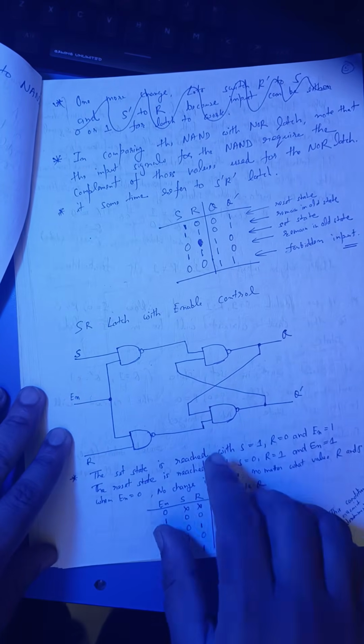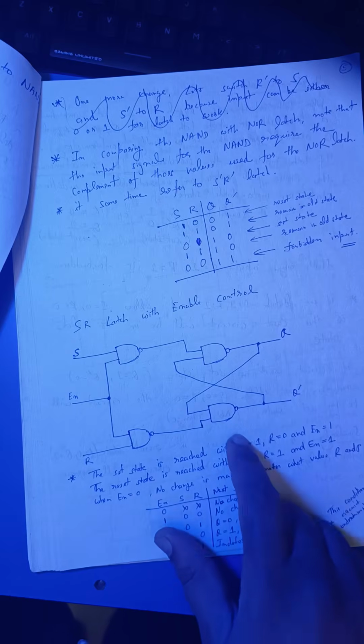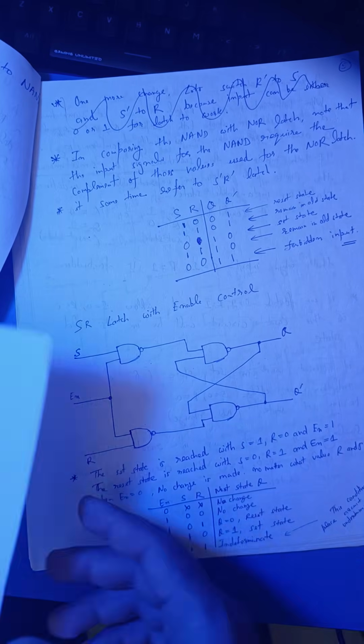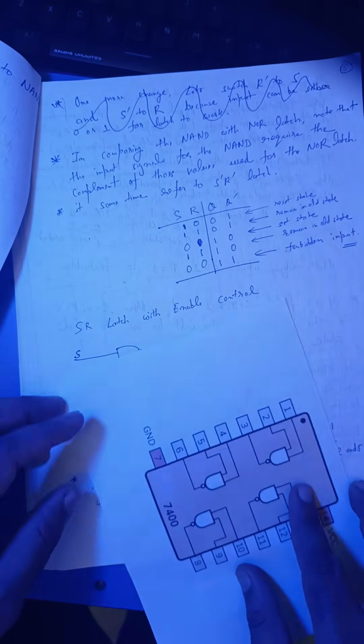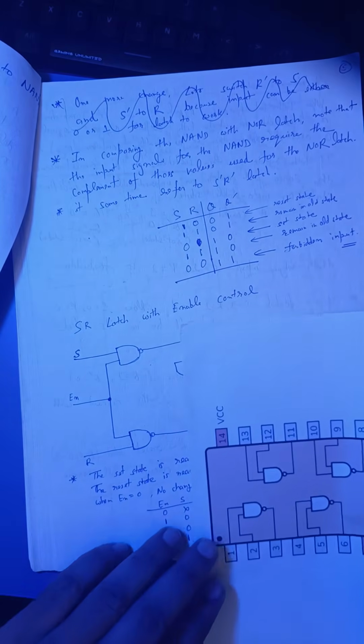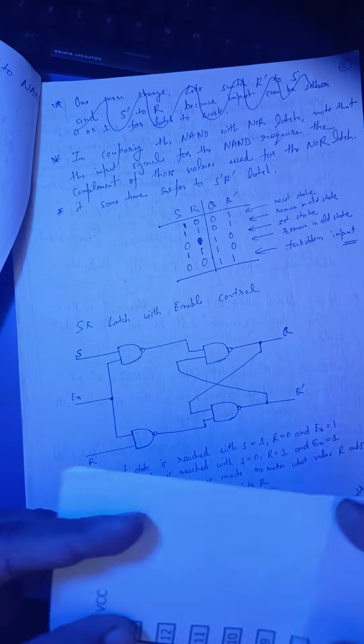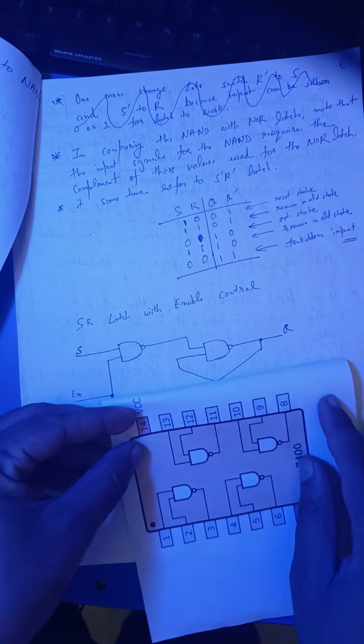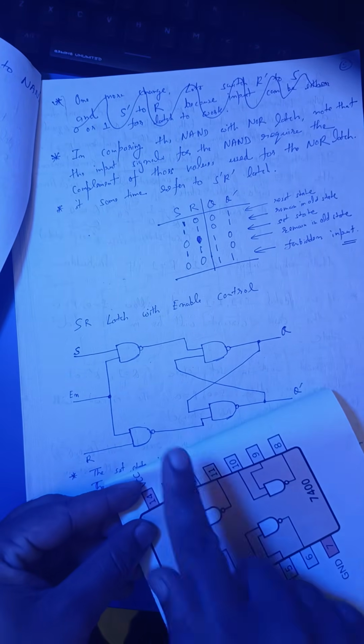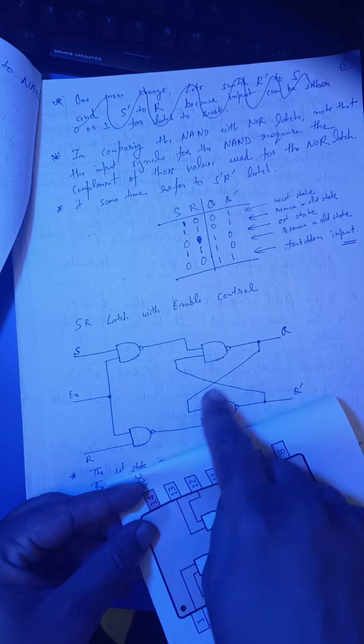4 NAND gates. I think we can create this SR latch using our same IC 7400, because you can see the SR latch has 4 NAND gates.